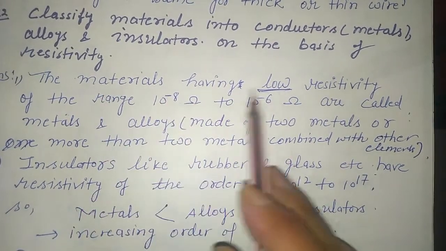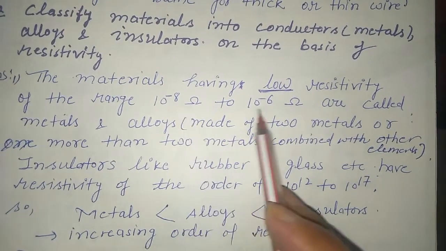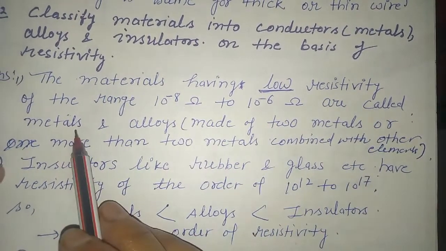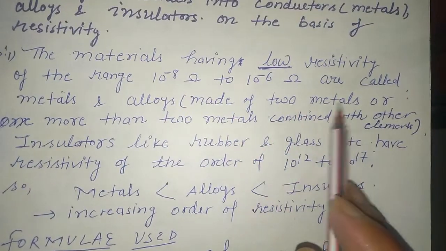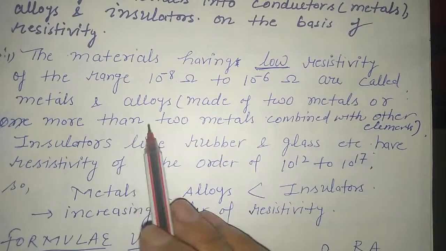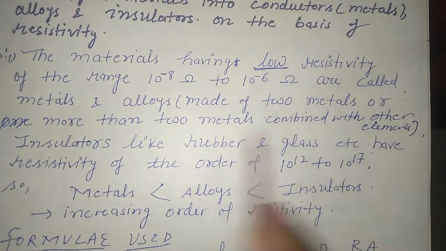The materials having low resistivity of about 10 to the power minus 8 to minus 6 ohm meter are called metals. And alloys, you know what alloys are? Made up of two or more metals combined with other elements.